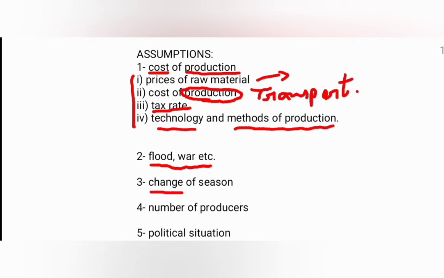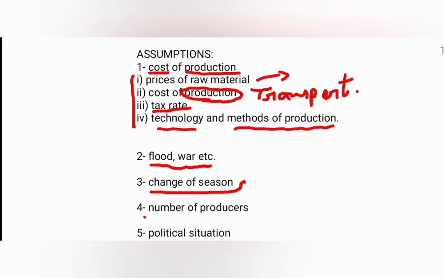Change of season is another factor we are considering constant. If the season changes, of course it will make our law prove wrong. For example, there is a harvesting season for the farmer. Whenever there is a harvesting season, there will be excess supply from the farmer's side, and he will be ready to supply more even at the constant price or even at a reduced price.